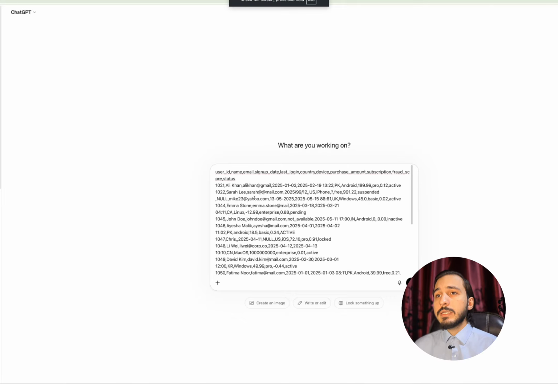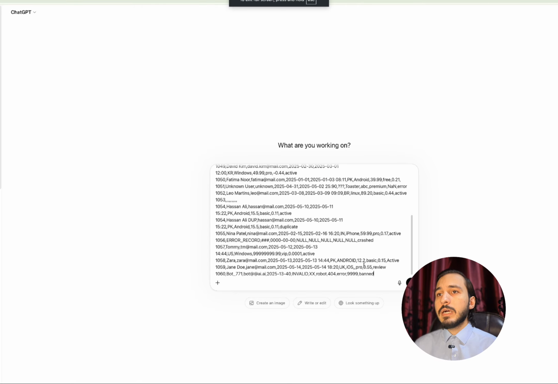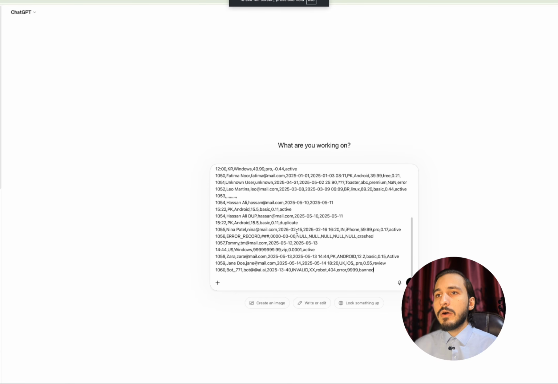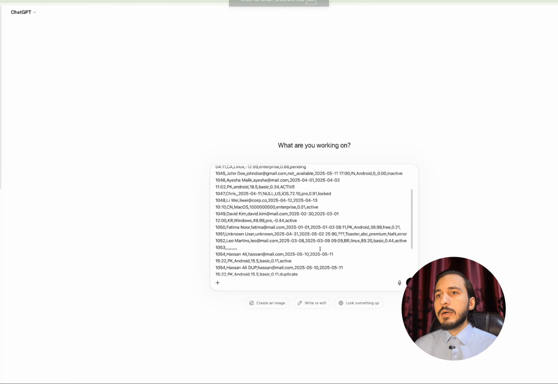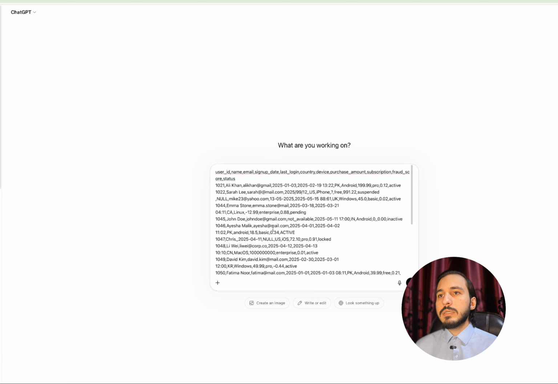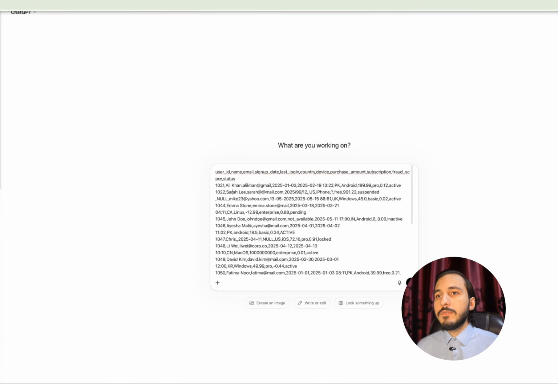Part 2 is context. You have to give the LLM the context of your entire situation. Context dramatically improves reasoning quality because now the AI knows what problem we are facing. So it has the role, it has the context. Now it knows how to analyze things and how to proceed forward.